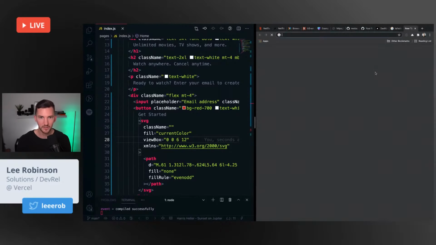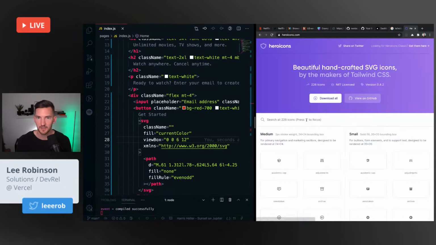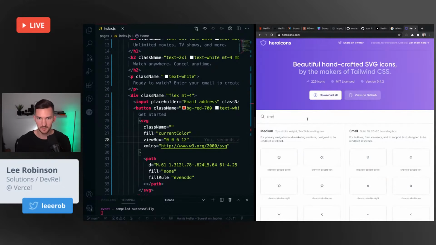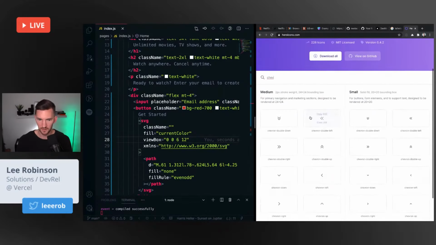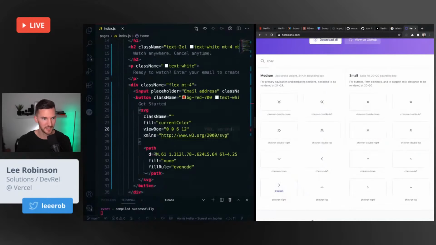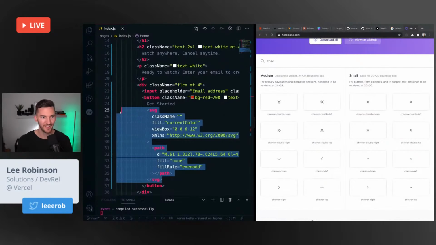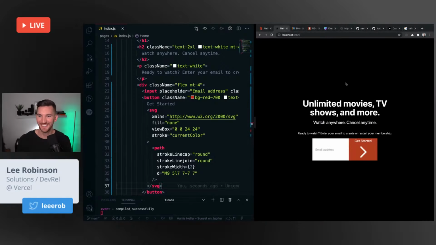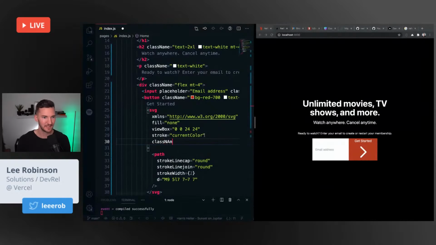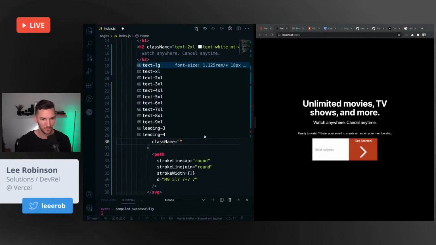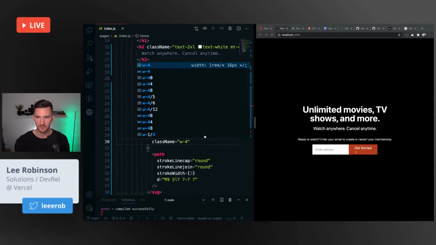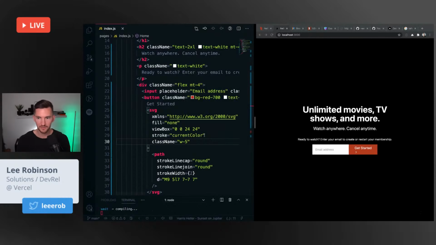Well, what I could do is go to my good friend Hero Icons, type in chevron right, copy as JSX. There you go. Don't reinvent the wheel. Perfect. Let's see. Class name. Width 4? 5? Sure.